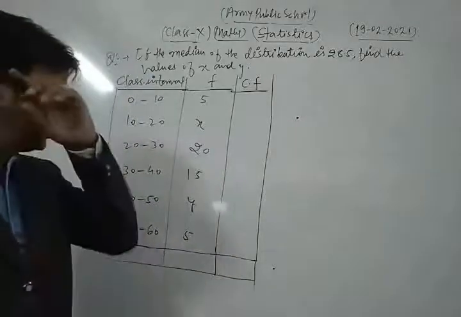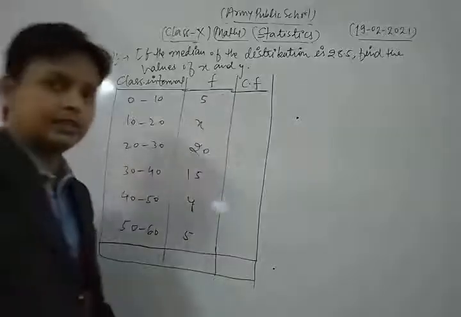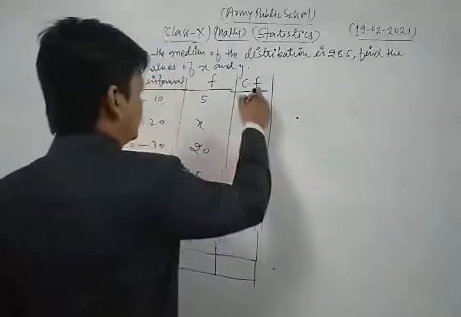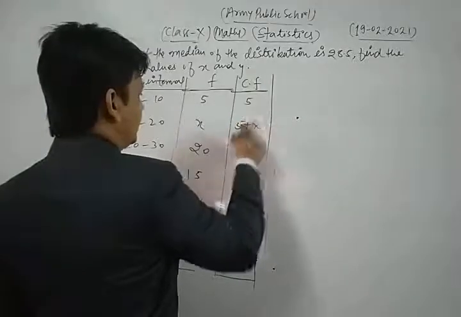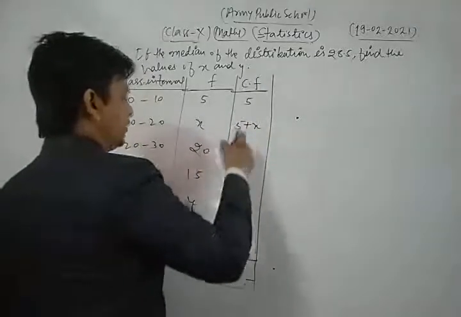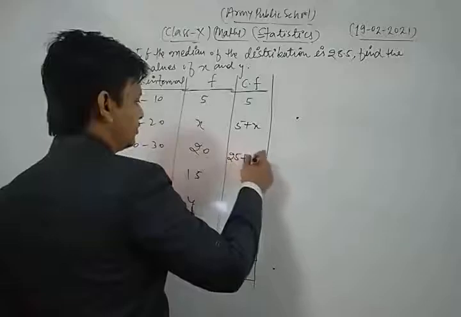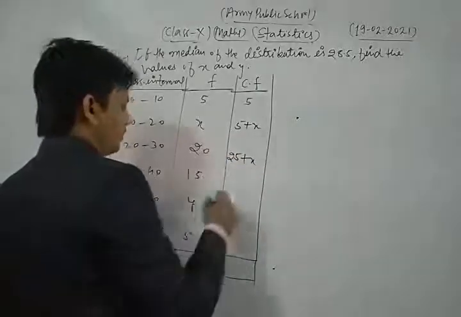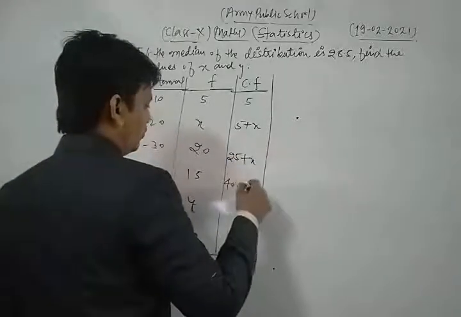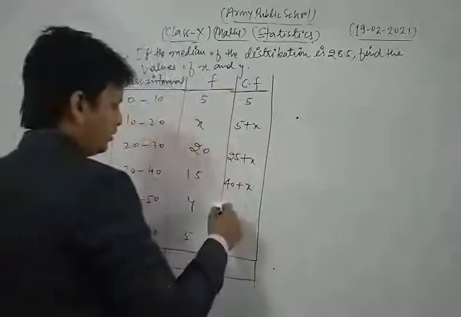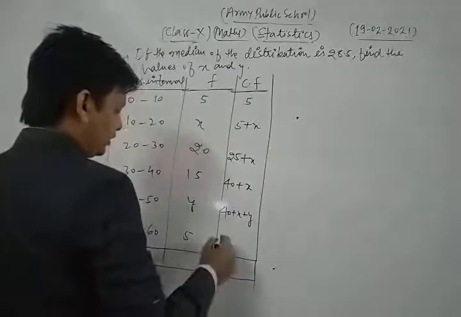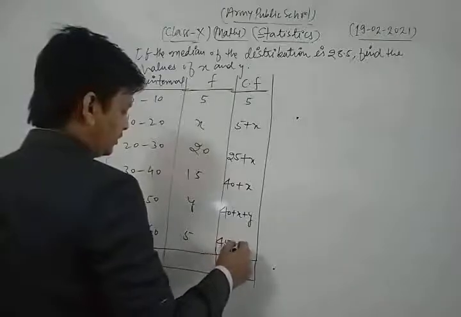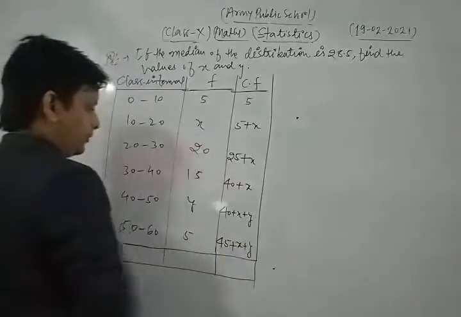So for finding the cumulative frequency, first of all we write 5 as it is. Then this is 5 plus x, then 25 plus x, then 40 plus x, then 40 plus x plus y, and this is 45 plus x plus y.